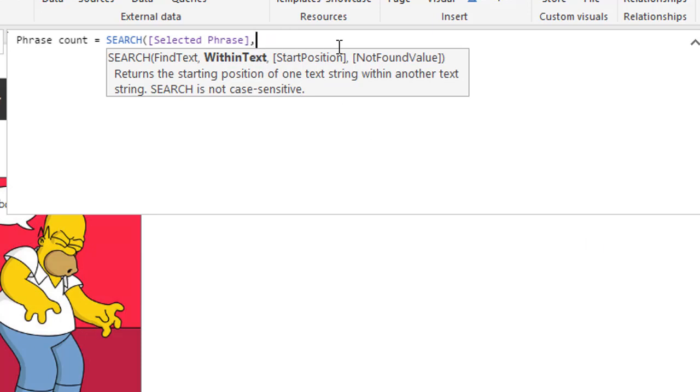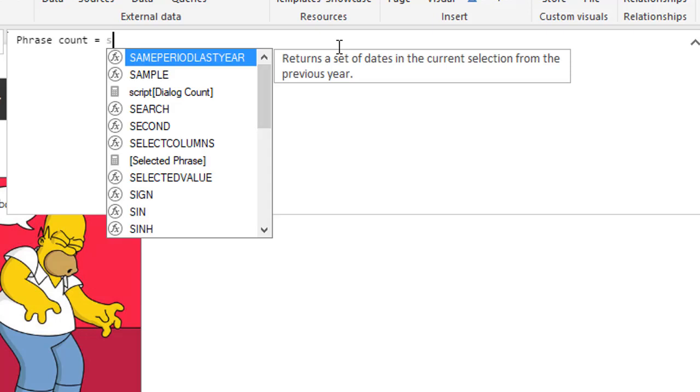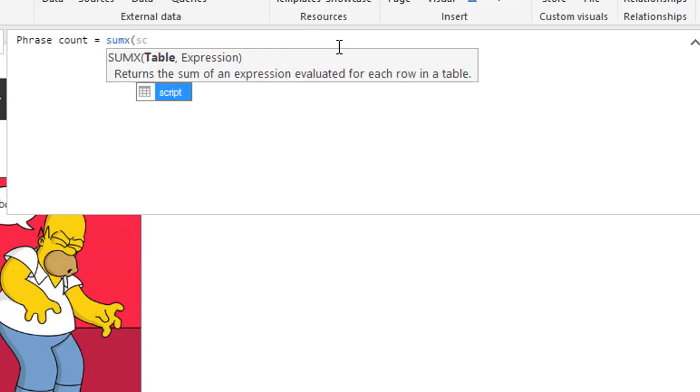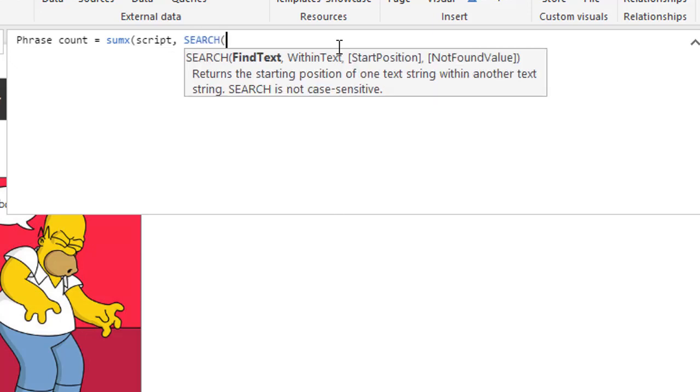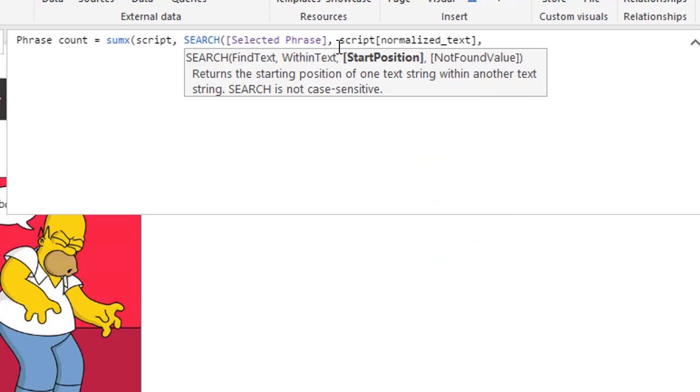For that, we have to iterate this, we have to check this for each and every row. This is not the most efficient way, but I couldn't really figure out another option fairly quickly. So we want to use the sumx function. Go to the script table, for each and every row run this: search, find text, that is my selected phrase, within text script normalize the text, start at 1, and if it is not found, give me 0 as the answer.